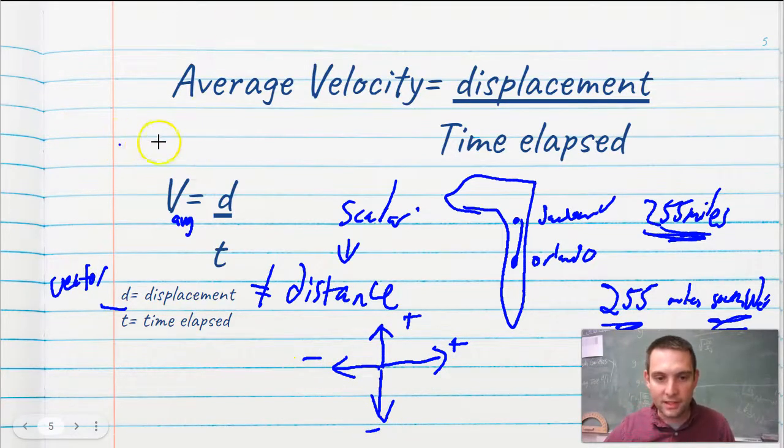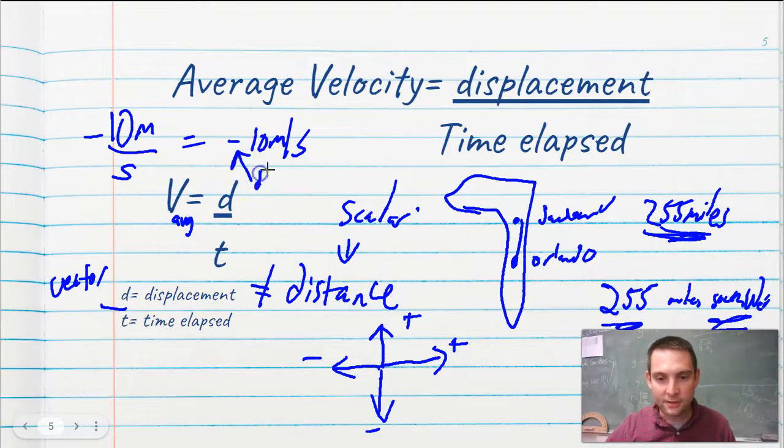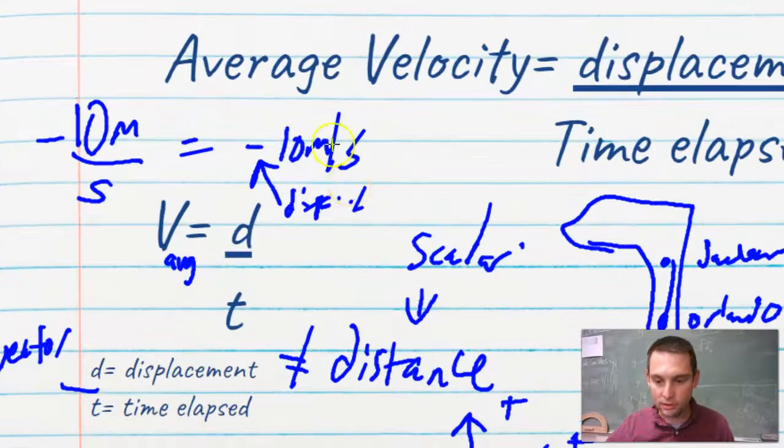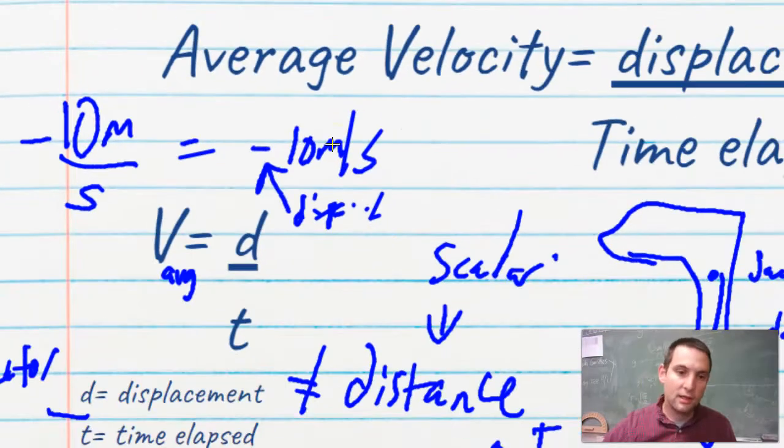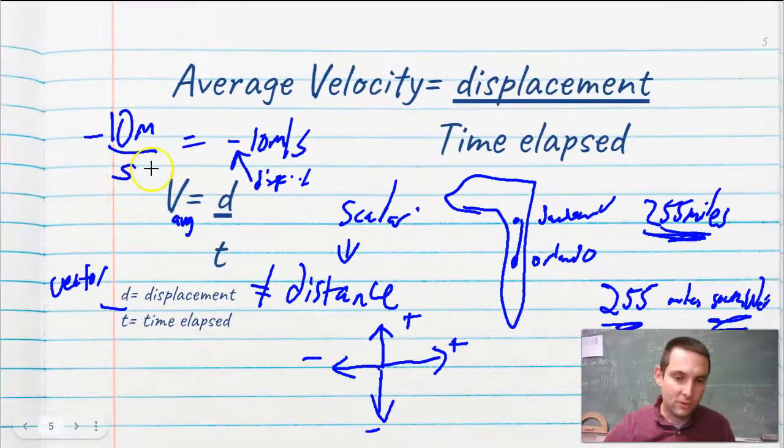So if my velocity after traveling 10 meters down, and it took me 1 second to do that, my velocity would be negative 10 meters per second. And that negative right there, that's my direction. So that's telling me in what direction I was going. It could be the left direction or it could be the down direction. It really depends on the problem, and you would need to read a problem for some context.